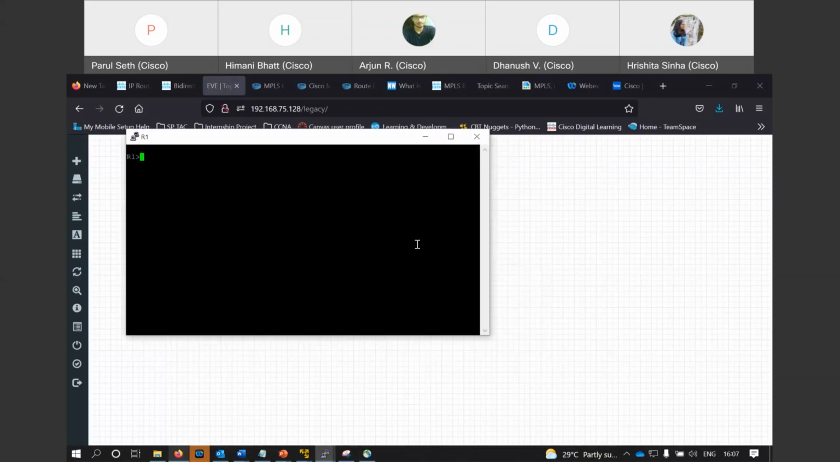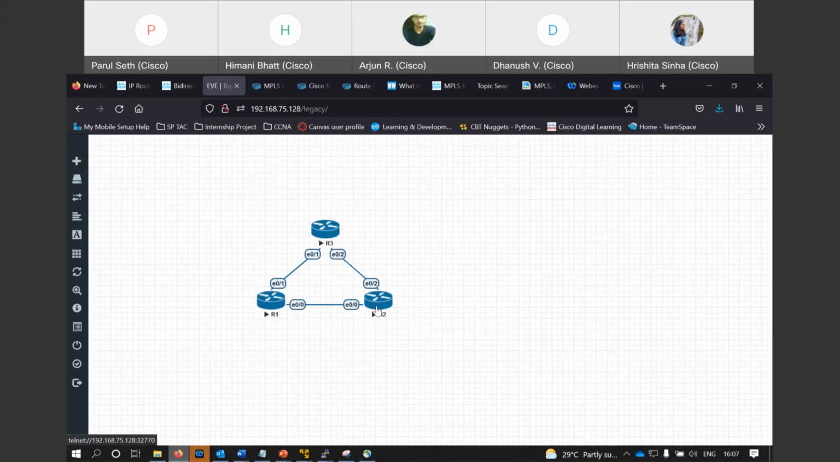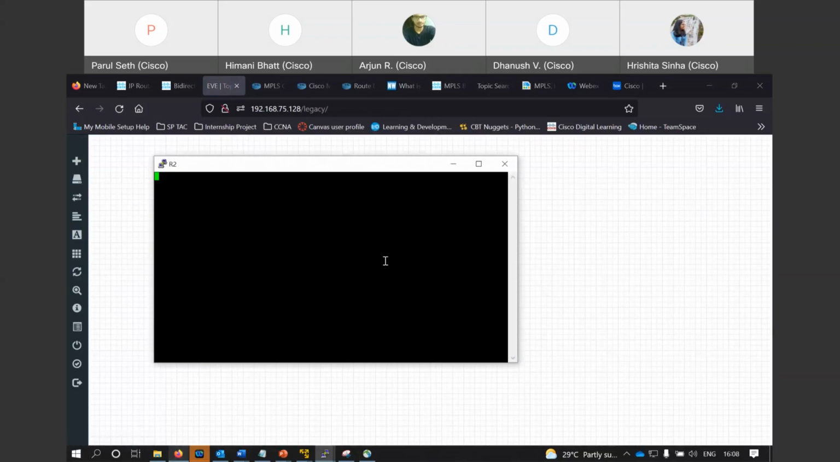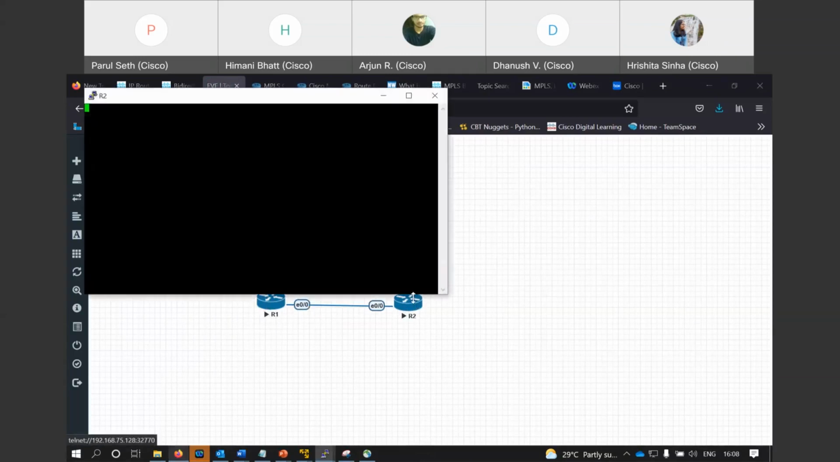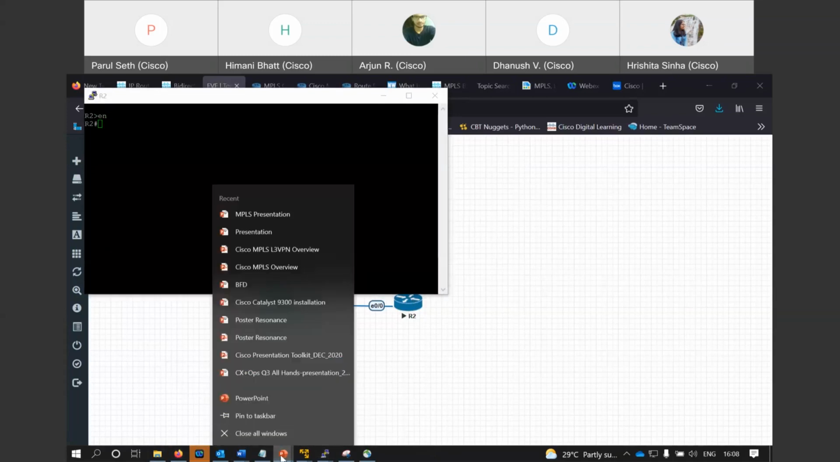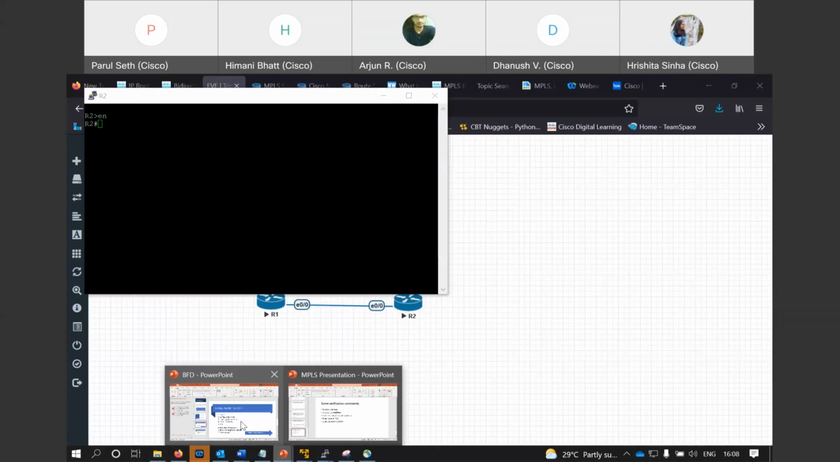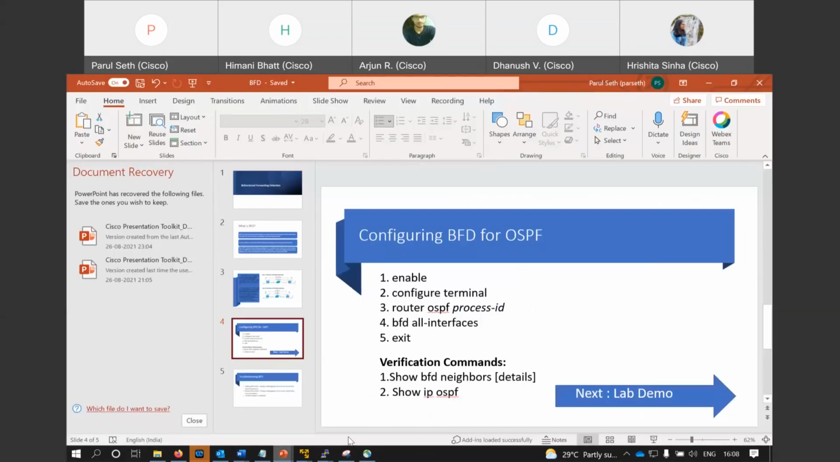And this is R1, this is R2. Yeah, so let's just stop R1. Okay, let's put the verification commands here and see what the output is. Show BFD neighbors detail.